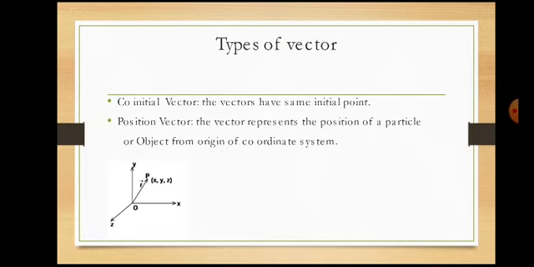Position vector represents the position of a particle. For example, consider a particle in this room at a certain place. So where it is, you have to find out. So you have to take a reference. For example, you will take the columns and floor as the x-axis, this as the y-axis, and the top height as the z-axis.